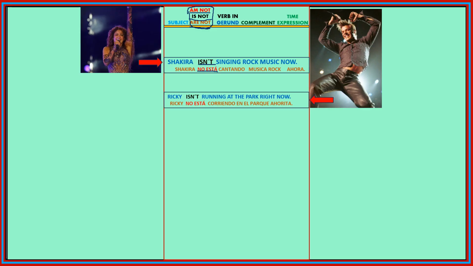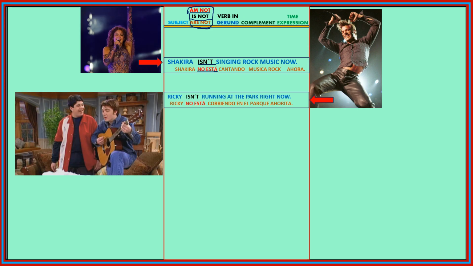Ricky isn't running at the park right now. What is he doing? He is singing and dancing, so he is not running at the park. Okay? Example number 3. The example number 3 is about Drake and it's written this way. Drake isn't playing the piano at home in this moment.